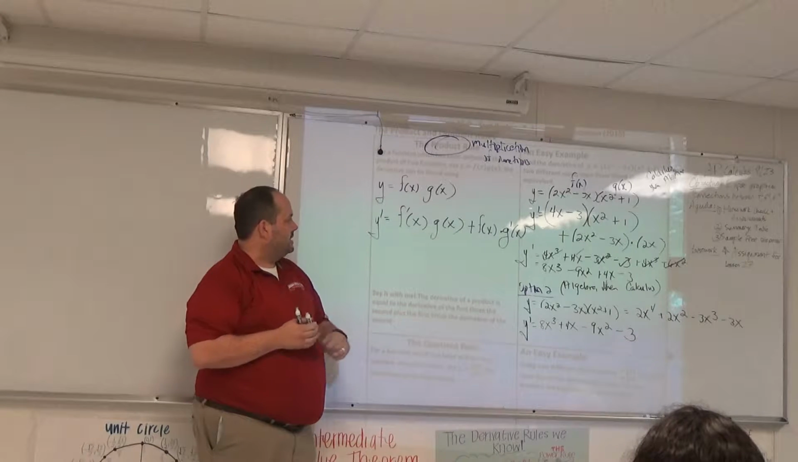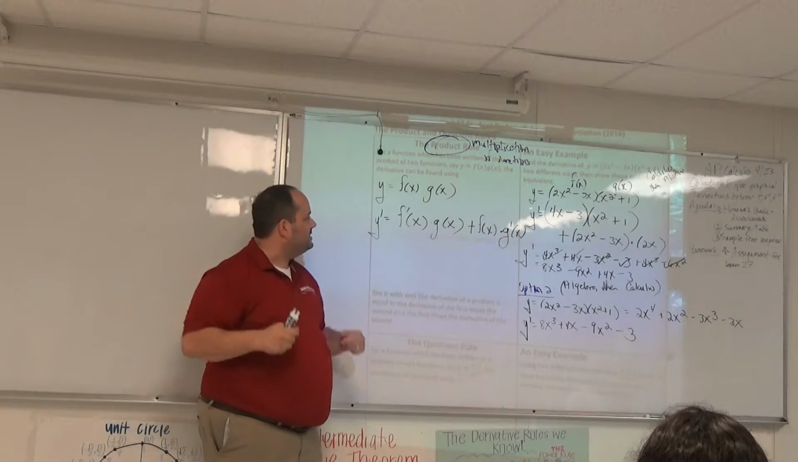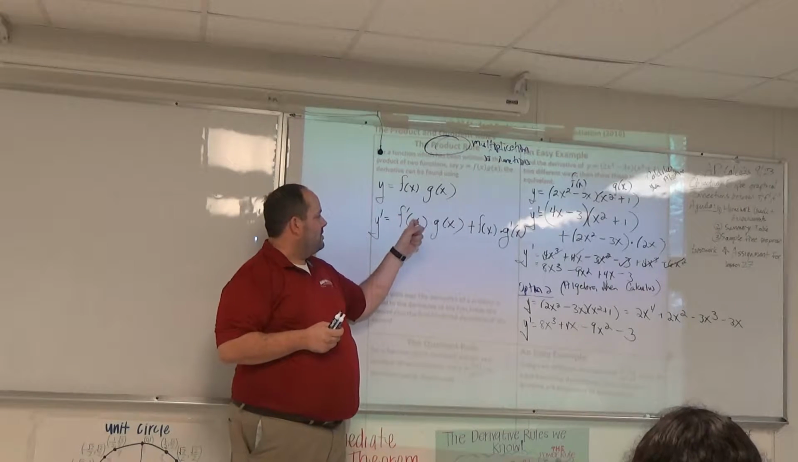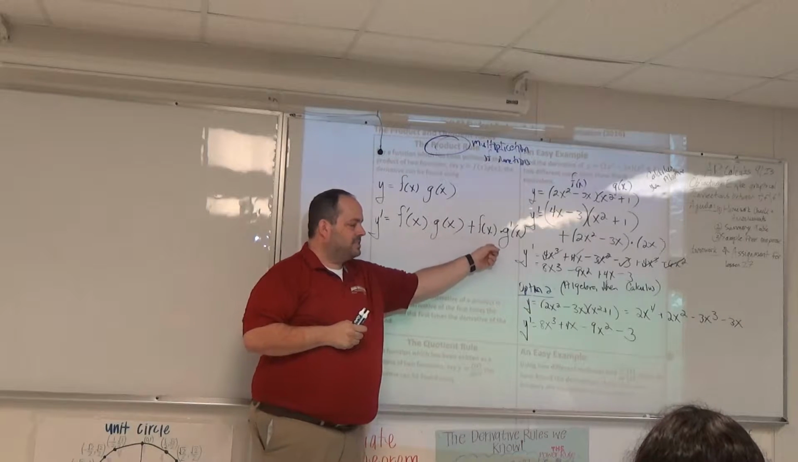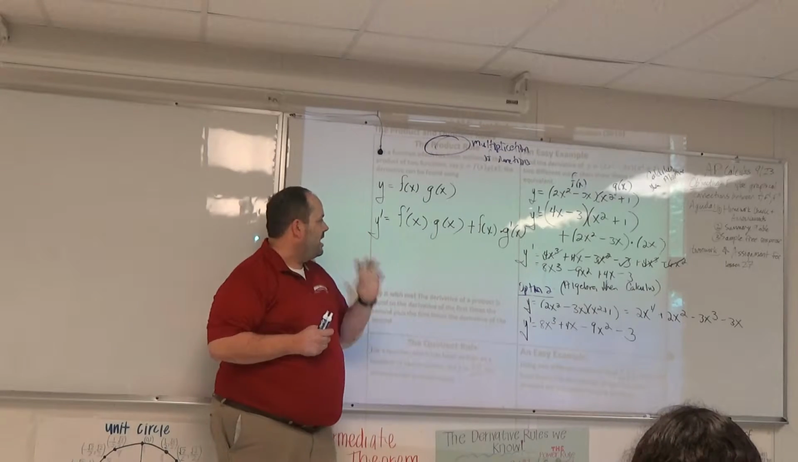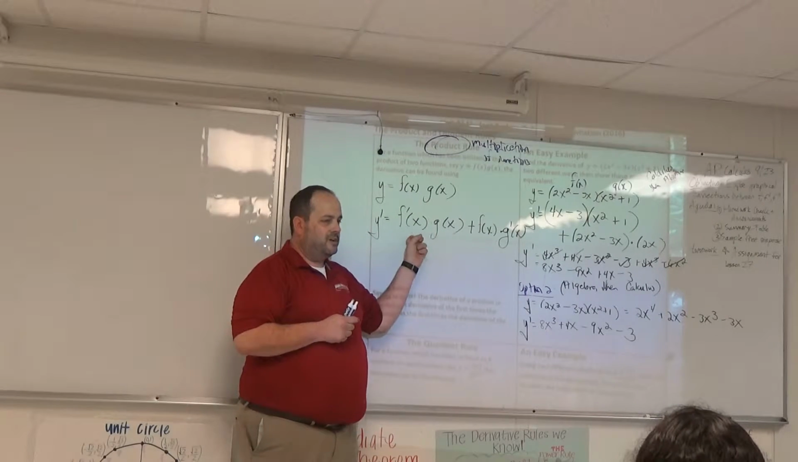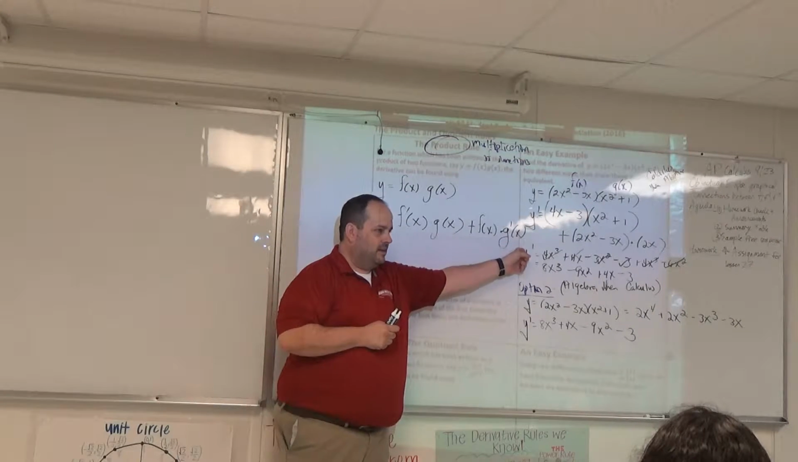All right, let's make this a little bit sticky. The product rule says, we're going to take the derivative of the first times the second plus the first times the derivative of the second. Okay, faster. Product rule says, take the derivative of the first times the second plus the first times the derivative of the second.